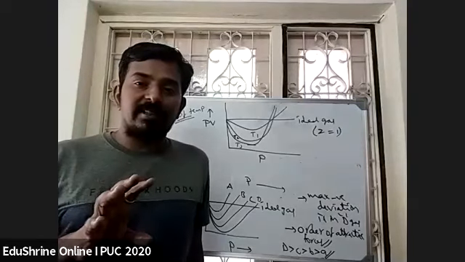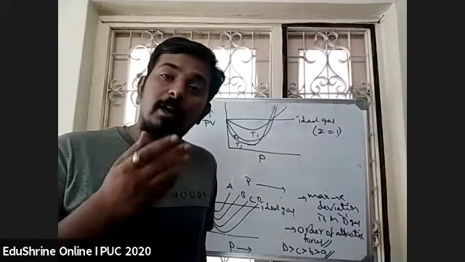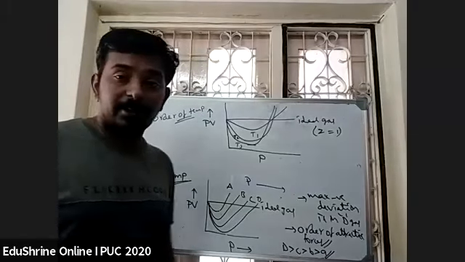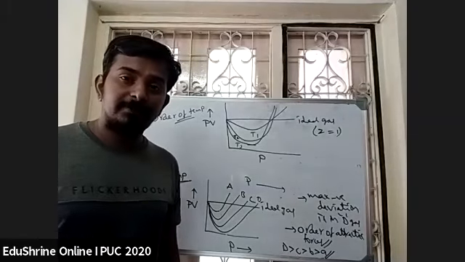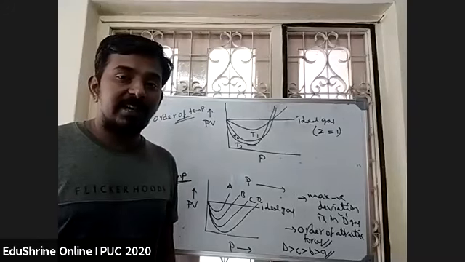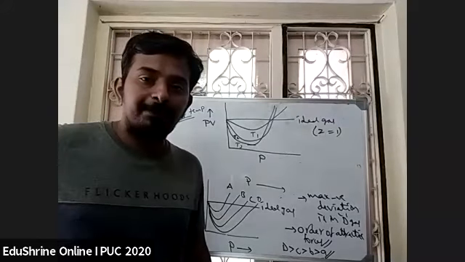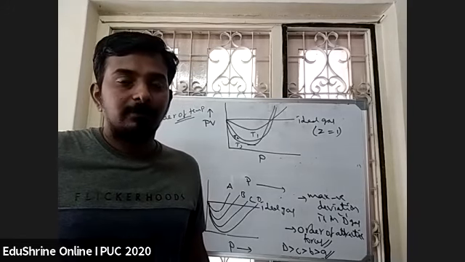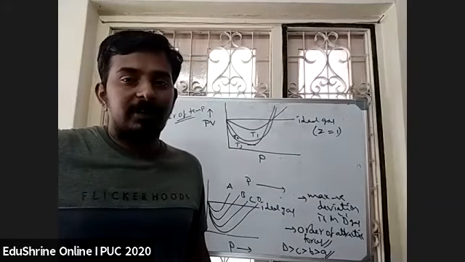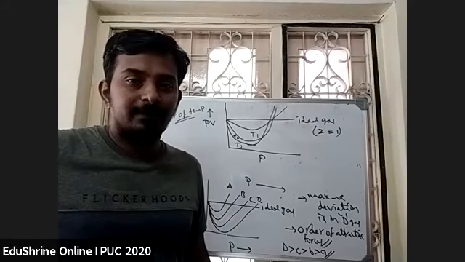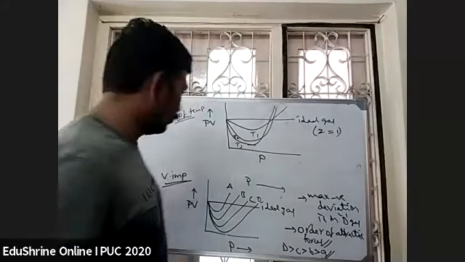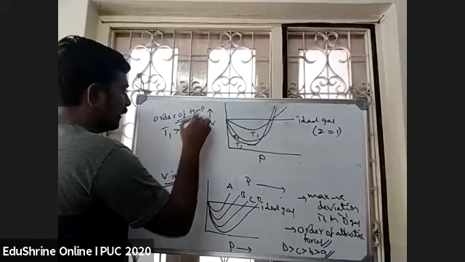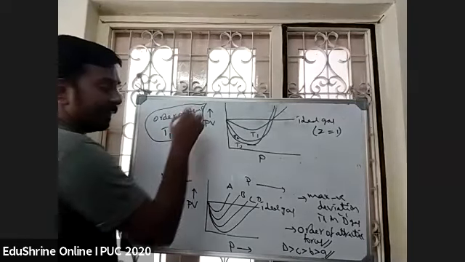At what temperatures will a gas approach ideal behavior, when the temperature is high or low? Which is greater? T1 is greater. Yes, very good. Whoever is telling T1 greater than T2 greater than T3, that is the correct answer.